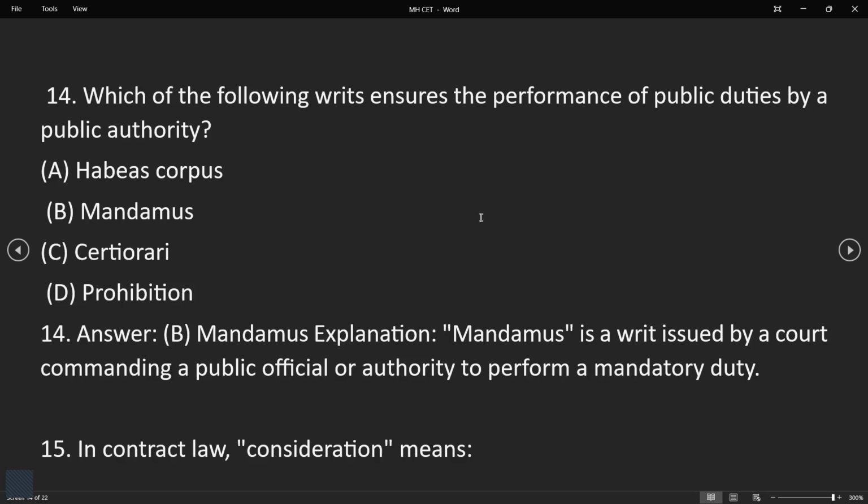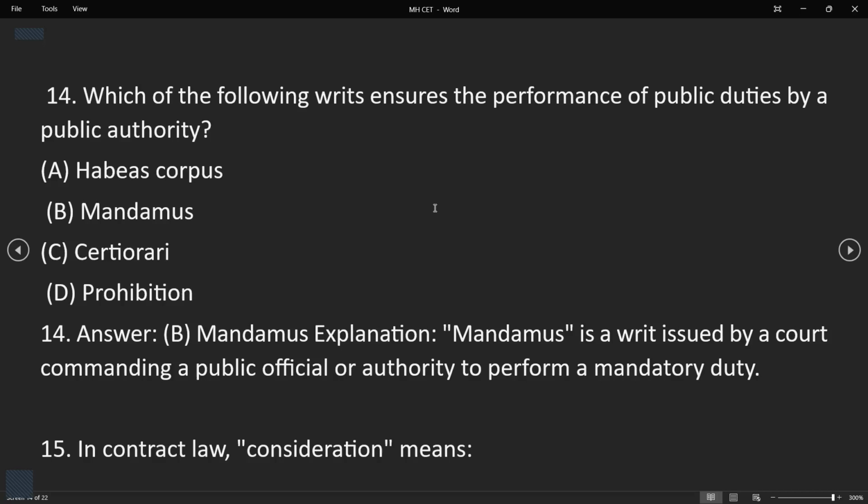Mandamus is a writ issued by the Supreme Court or High Court. So if a public servant is not performing their duty, the court can command them to perform a mandatory duty. Okay, that's it. Let's see the next.